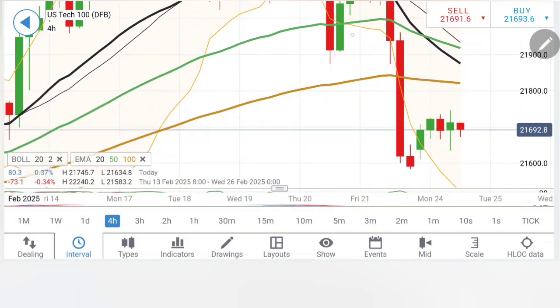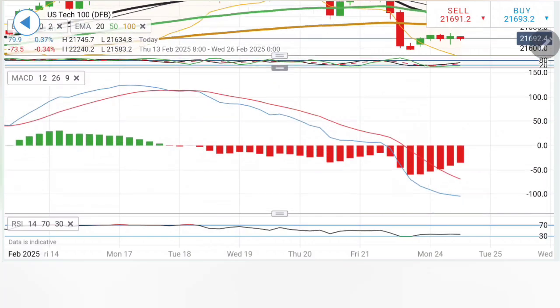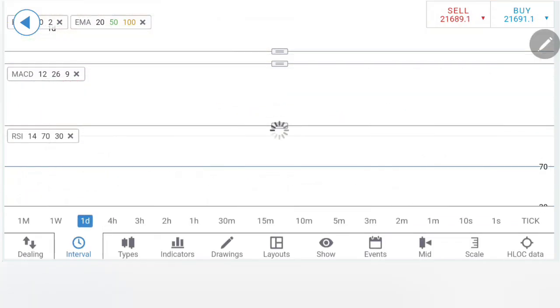On the 4-hour chart, similar observation. The only thing here is one red candle, then a swing, then the current one could be a bigger bearish, but negate the bearishness if it trades above the 21,730, 760 zone. The stochastic is rising, MACD is trading sharply bearish, RSI is flat at bottom.